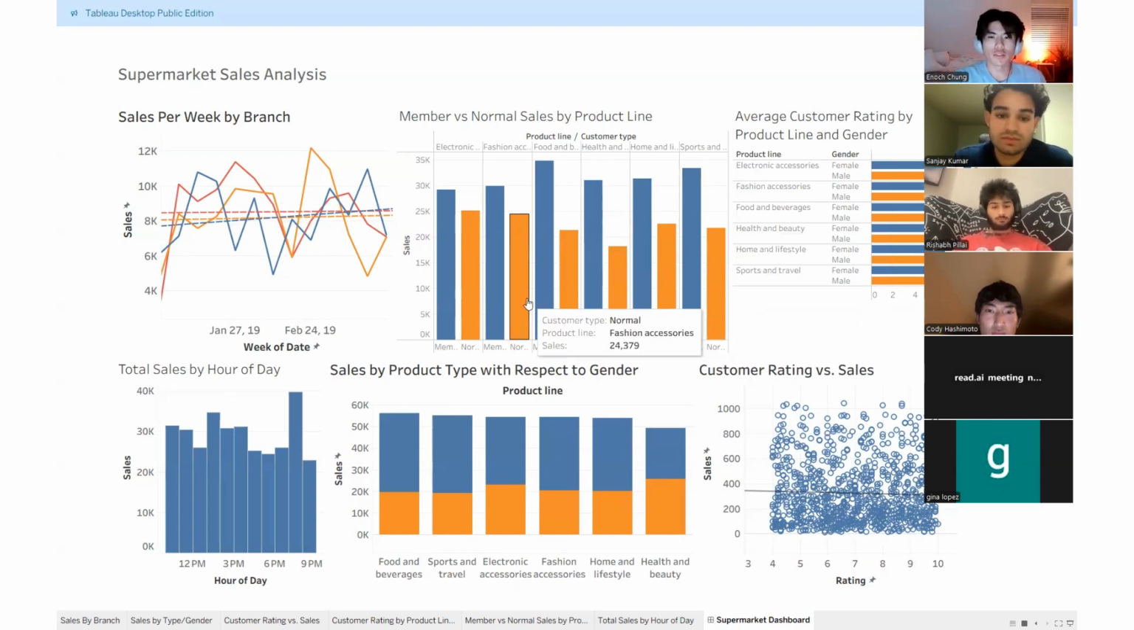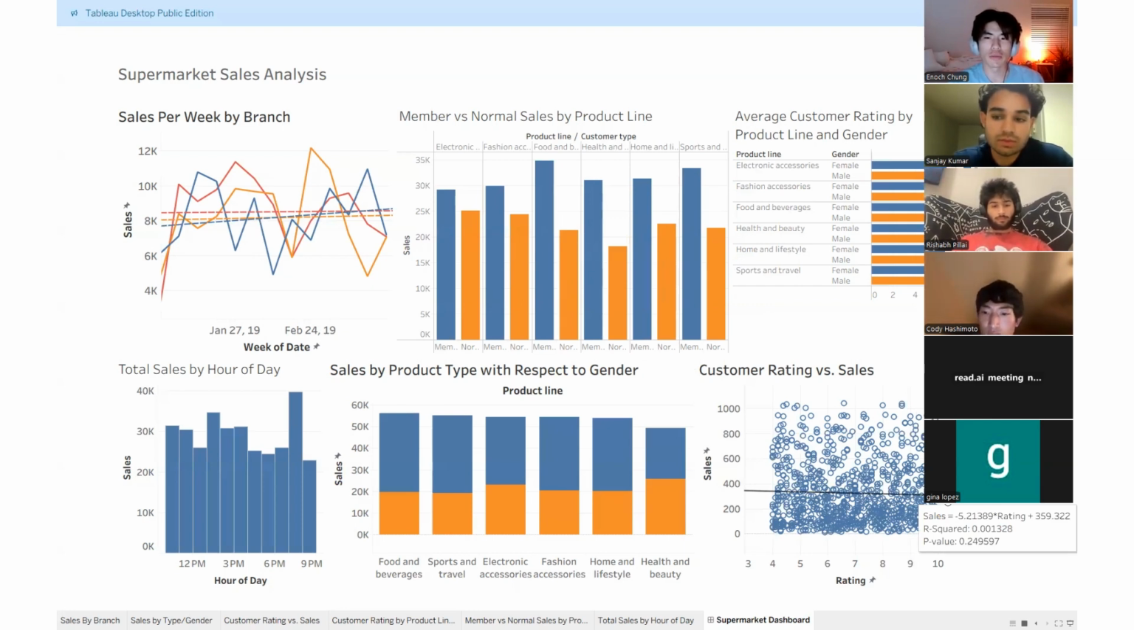For our third analysis, we created a scatter plot that shows the relationship between customer ratings and the total sales value of each transaction. Each point on the chart represents a single purchase from the supermarket dataset. The horizontal axis shows the customer rating, which ranges from about 4 to 10. The vertical axis shows the total sales amount, which ranges from about $10 to a little over $1,000. We also included a trend line which shows the general direction of the data.